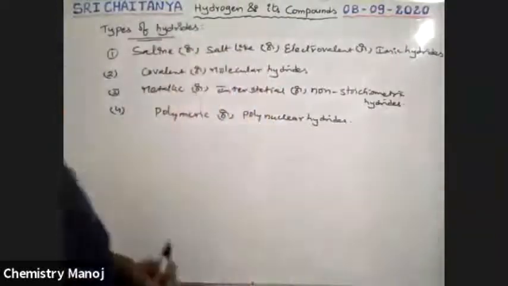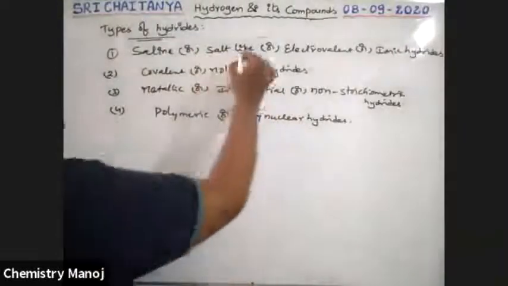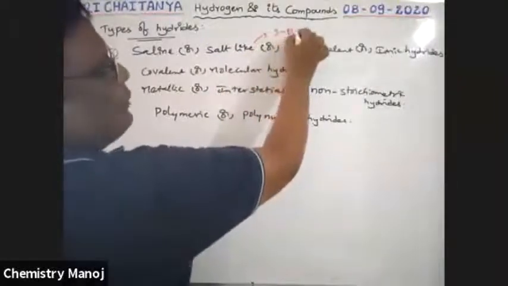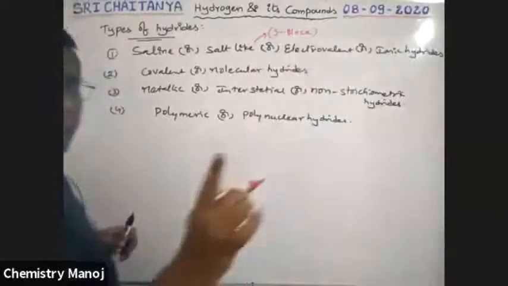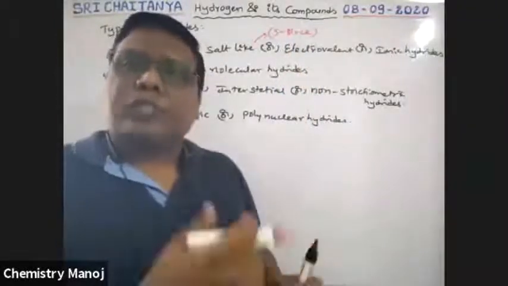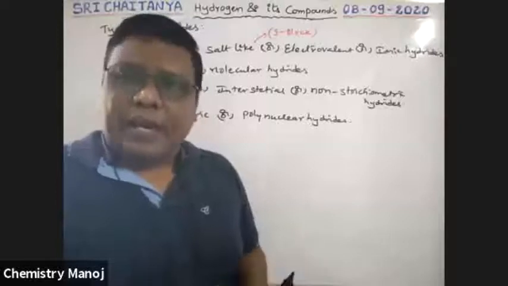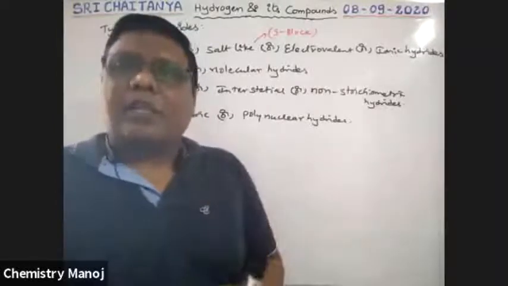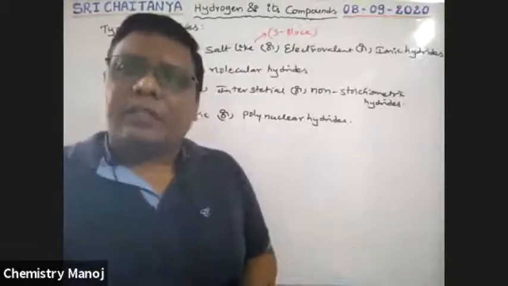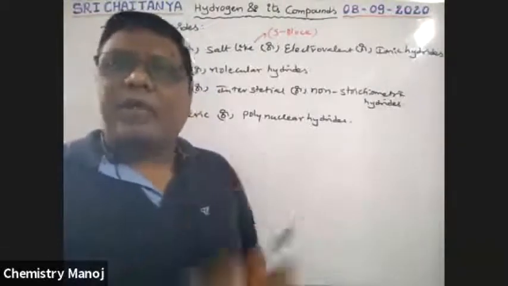Saline or salt-like hydrides come from S block elements. When S block elements combine with hydrogen, the compounds formed are called saline hydrides. S block elements, 1A and 2A group elements, alkali and alkaline earth metals, with hydrogen form this type of hydrides.